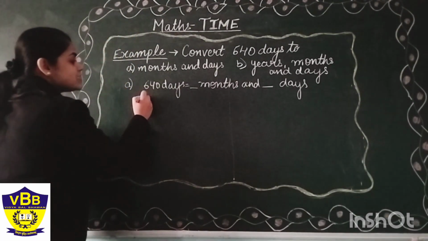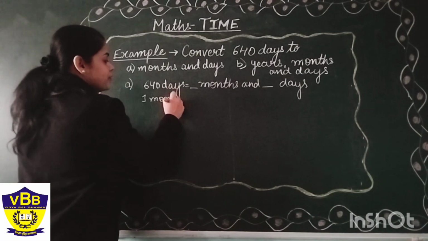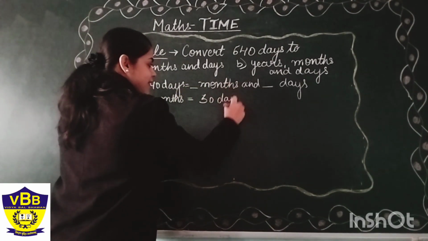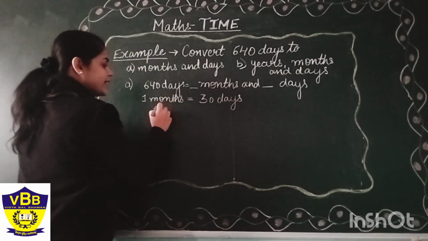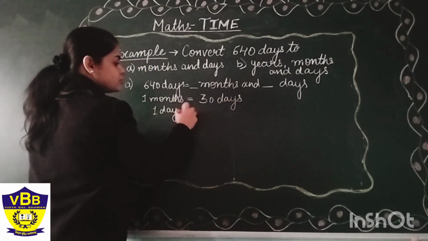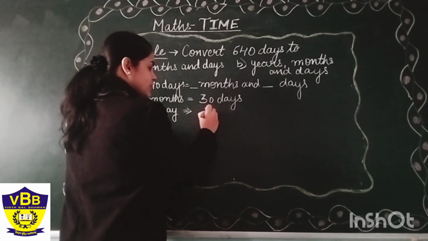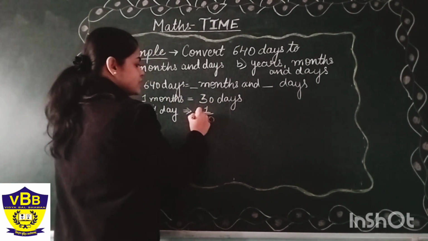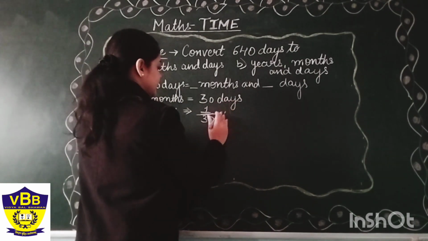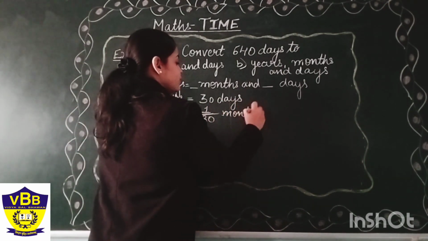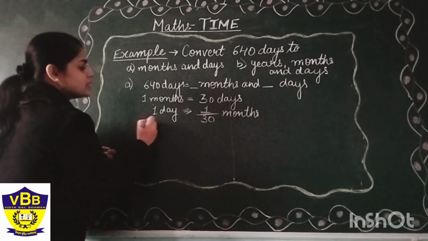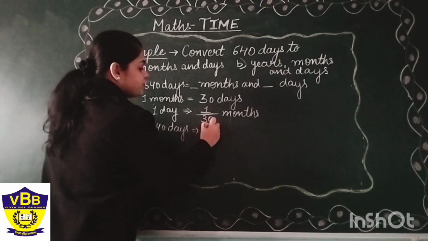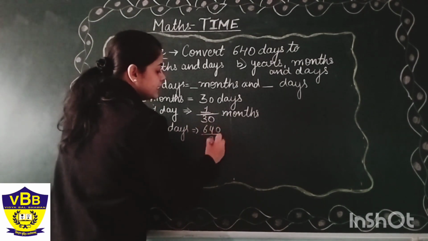So in that case, 1 month is equal to how many days, beta? 1 month is equal to 30 days, right? And so 1 day will be equal to how many months? Yes, it will go to this side and become the division portion. So it will be 1 upon 30 months. So 640 days will be equal to 640 divided by 30.